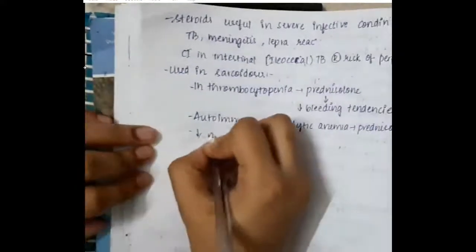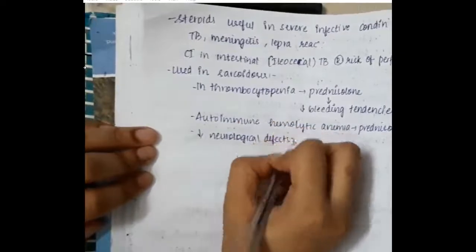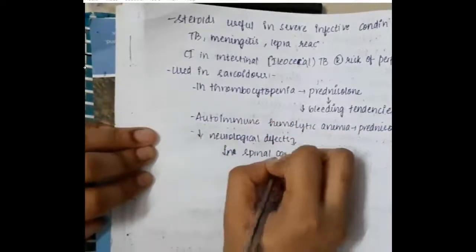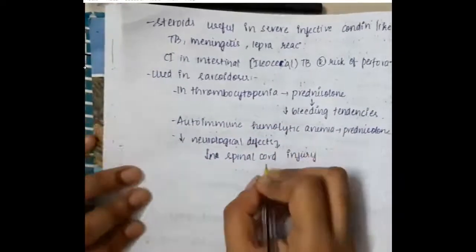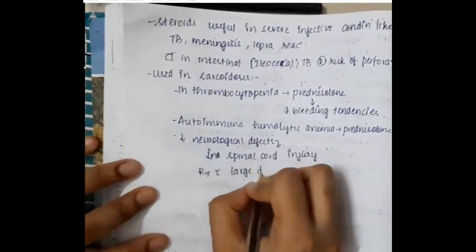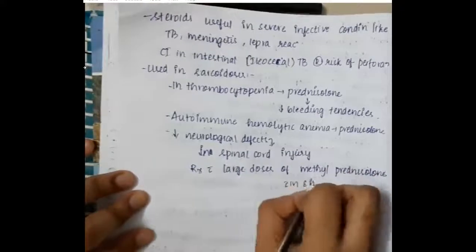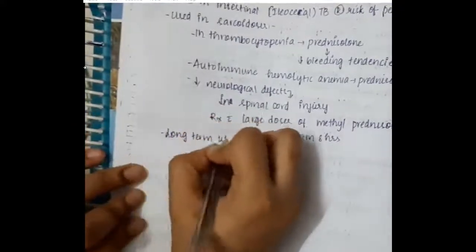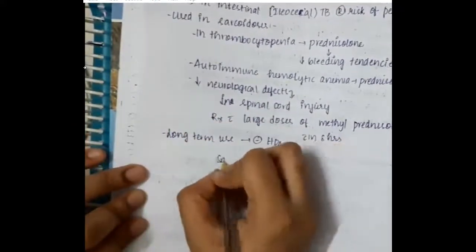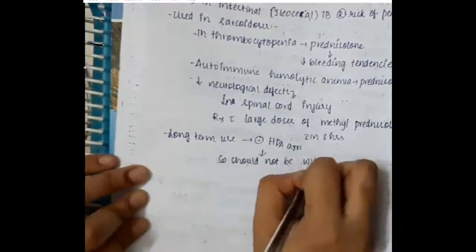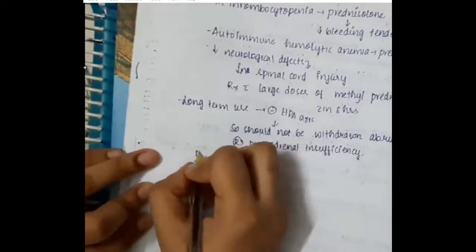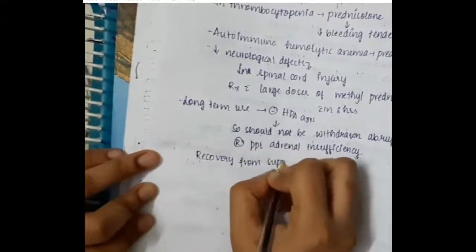In order to decrease neurological deficits in spinal cord injury, large doses of methylprednisolone are given for 8 hours. Long-term use will inhibit the hypothalamic pituitary axis, so steroids should not be withdrawn abruptly because this will precipitate adrenal insufficiency.